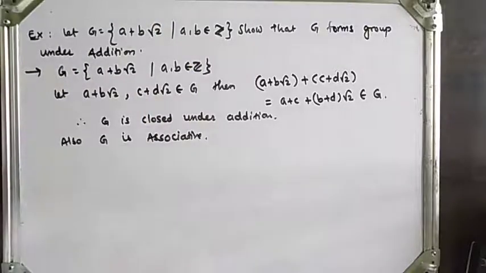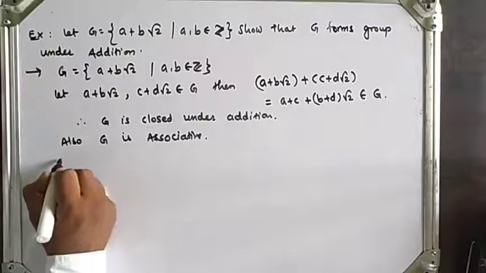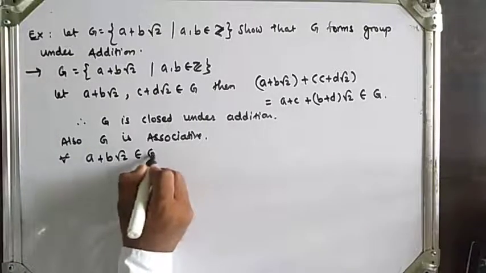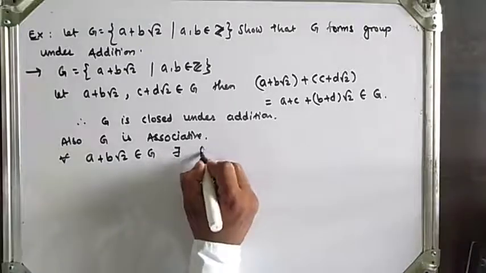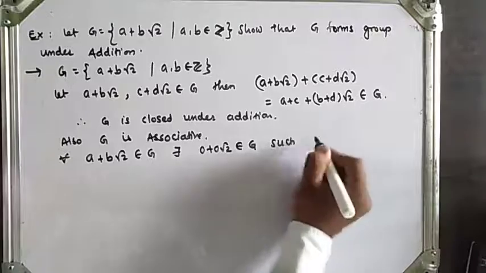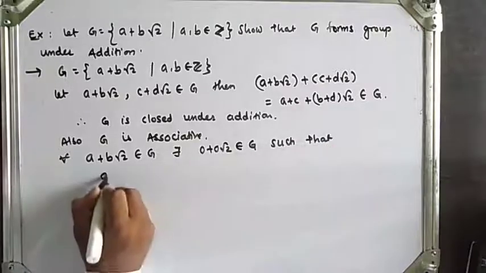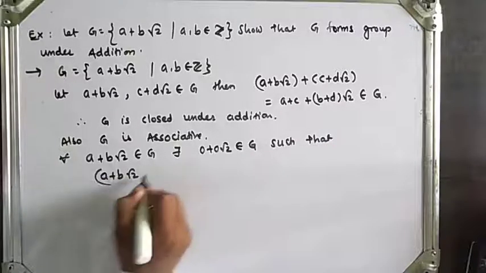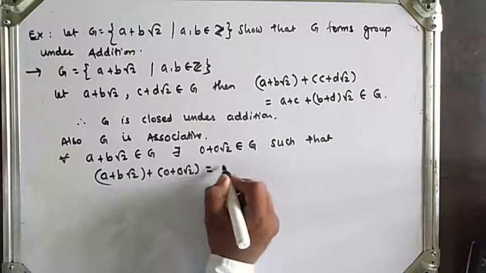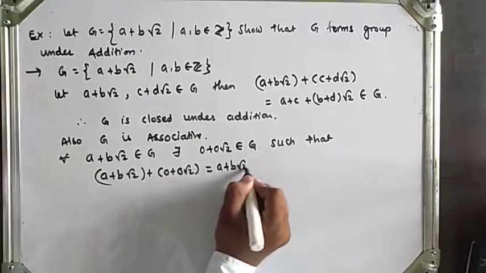Now next is the identity element. For all a plus b root 2 belonging to G, there exists the identity element 0 plus 0 root 2, which also belongs to G, such that a plus b root 2 plus 0 root 2 is equal to a plus b square root 2.